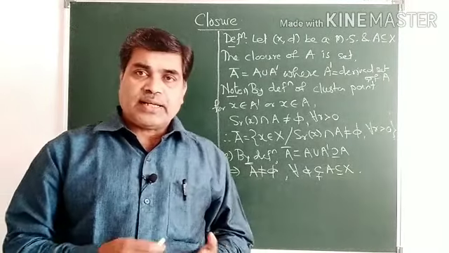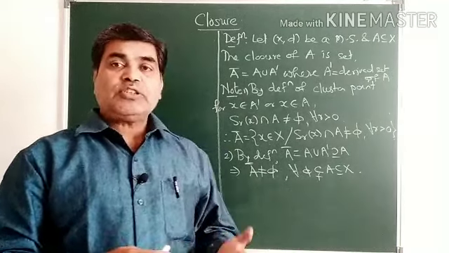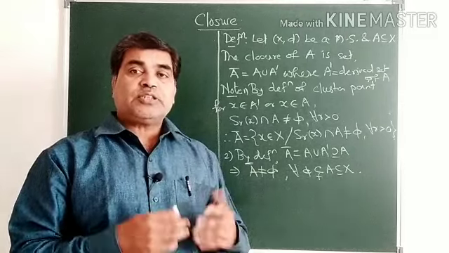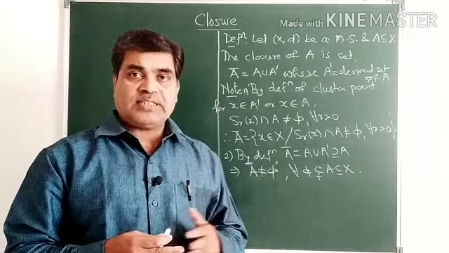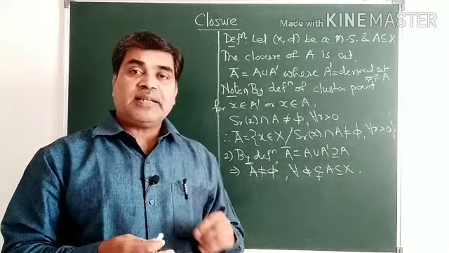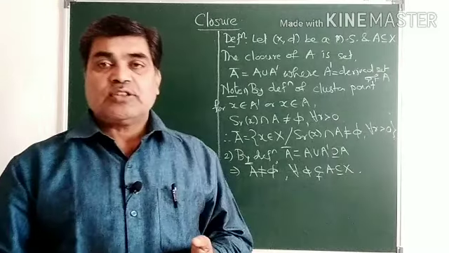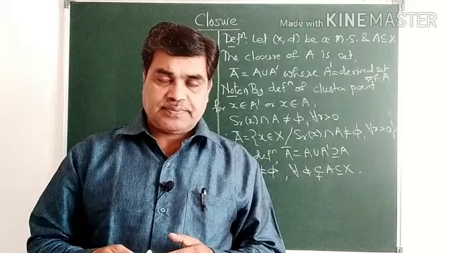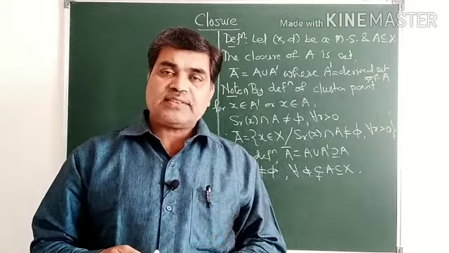Yesterday we observed that the derived set of some subset of a metric space may be empty. For example, in R, if I take the set of natural numbers, the set of integers, the set of whole numbers or any finite set, the derived sets are empty.